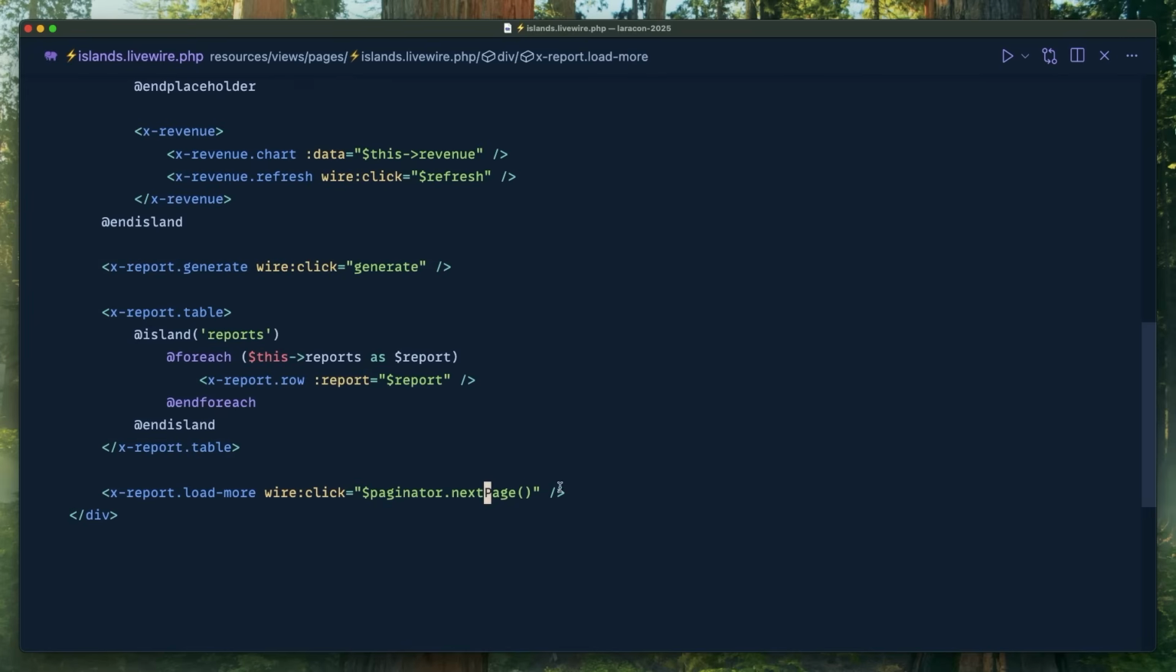And now this button, I'm gonna associate with that island. Because you think about it, the button's outside the island, so you have to say, hey button, you belong to the island. When somebody clicks you, re-render that island. So I'm going to say wire island reports.